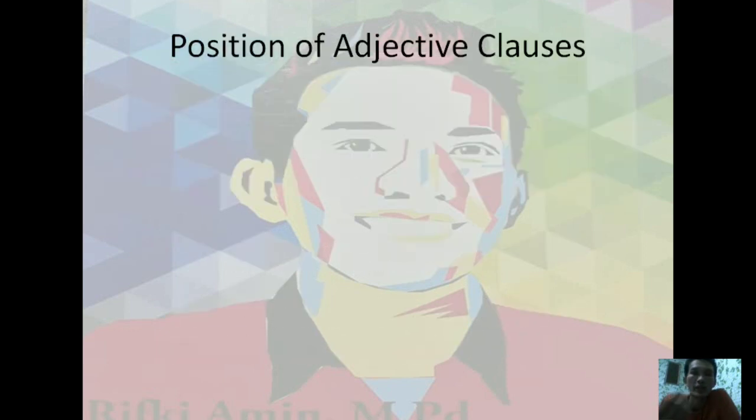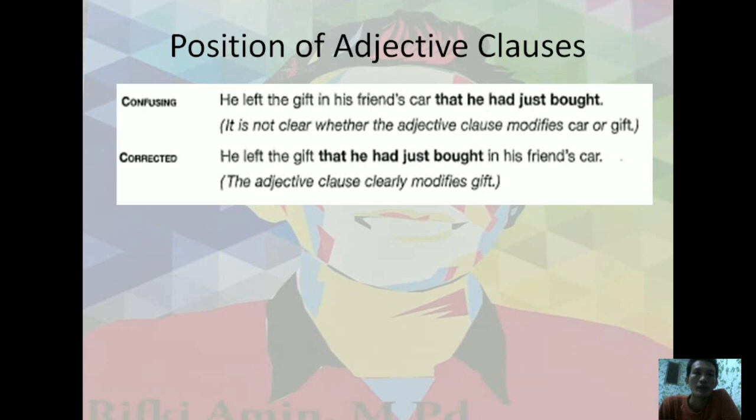Okay, we discuss one by one. Positions of adjective clauses. When you put the clauses, like in the first sentence, He left the gift in his friend's car that he had just bought, it is not clear whether the adjective clause modifies car or gift.